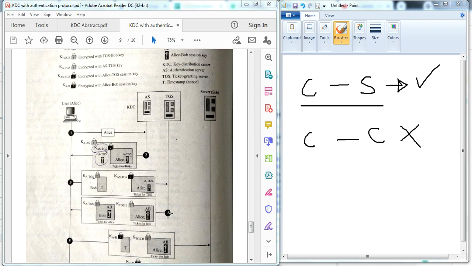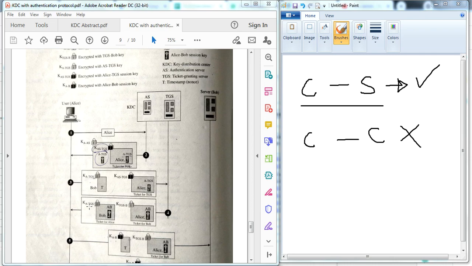Now the TGS sends two messages, one for Alice and one for Bob. Both messages contain the identity of the other party and the session key. The message for Bob contains the identity of Alice and the session key. The message for Alice contains the identity of Bob and the session key.